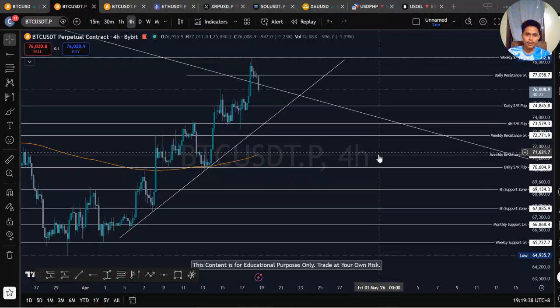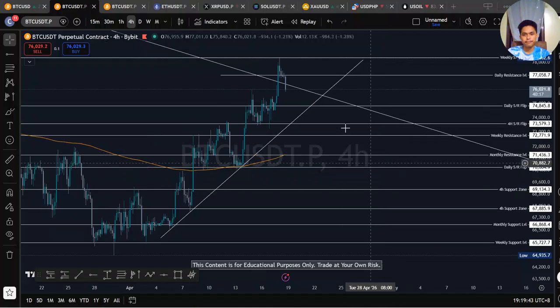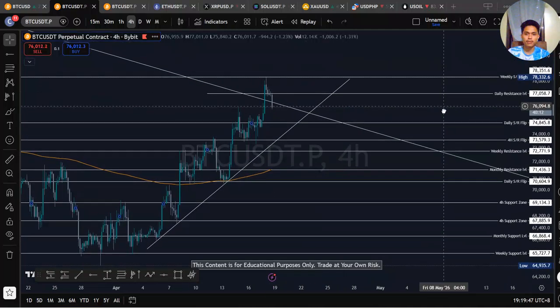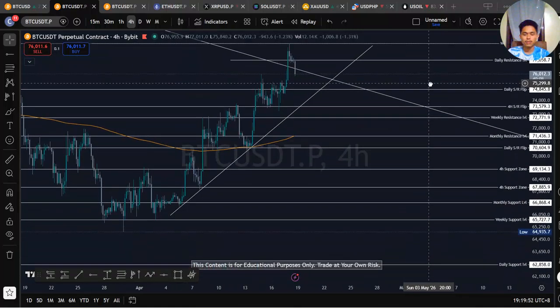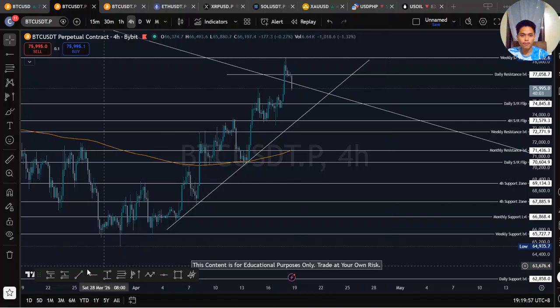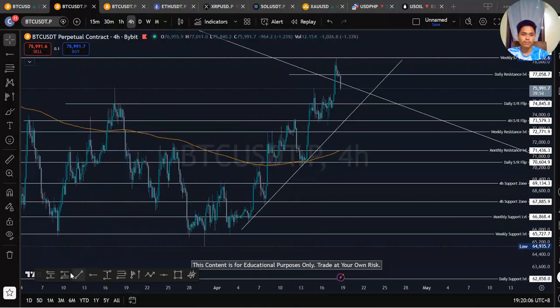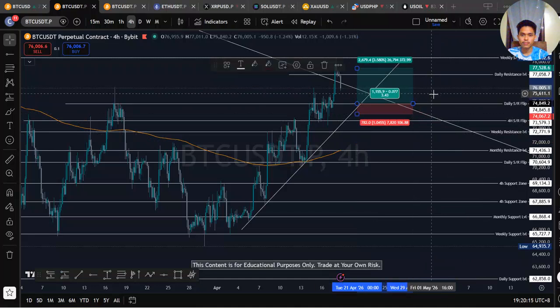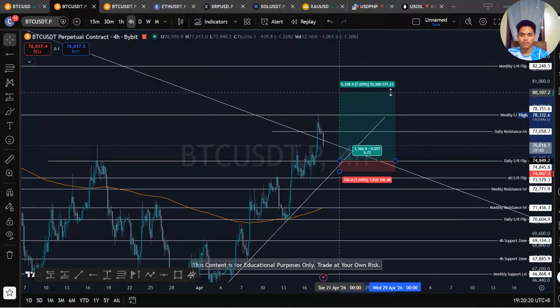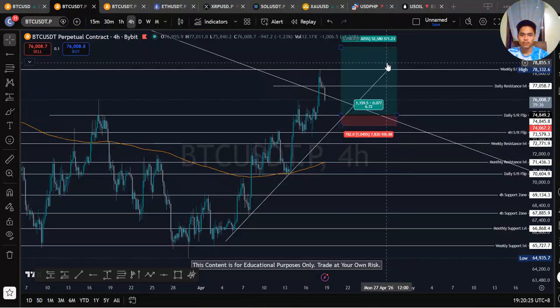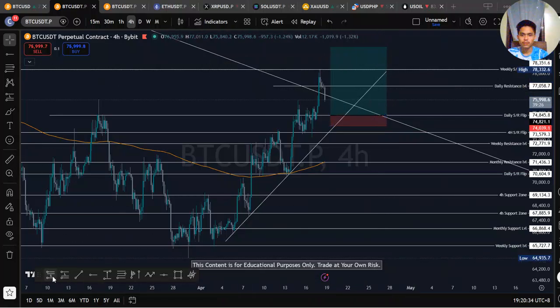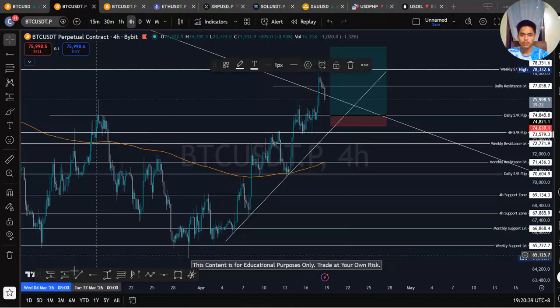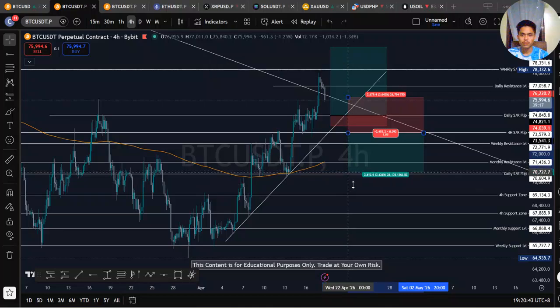Okay. So my play. What my play will be, long here to this 280k, and then if that is broken down, well, here naman, to this level.